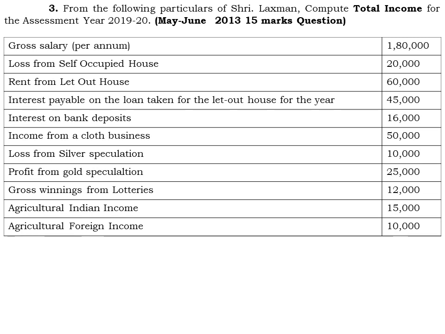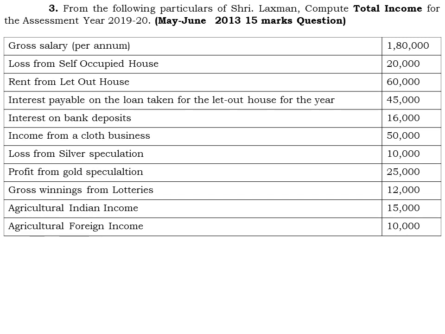Remember one thing, speculation means the transactions which are made in the stock exchanges in the form of trading, and that is also one kind of business which we have to consider under profits and gains from business or profession. But here there is a loss from the silver speculation of rupees 10,000, and we are having a profit from the gold speculation of rupees 25,000, against which the silver speculation loss of rupees 10,000 is going to be set off.